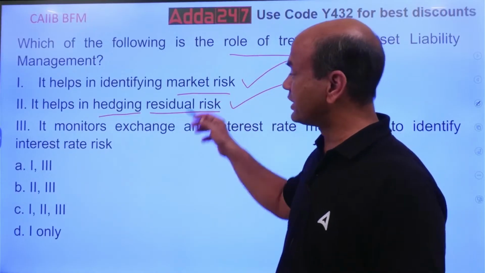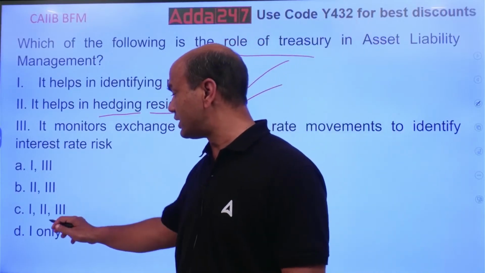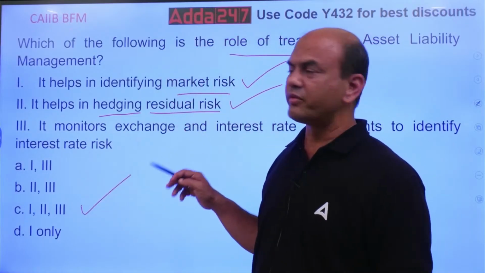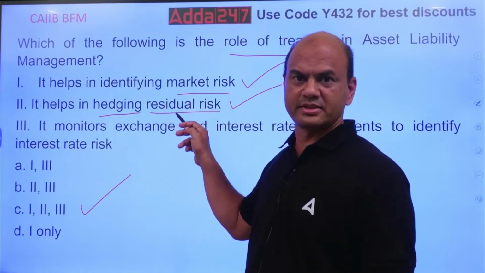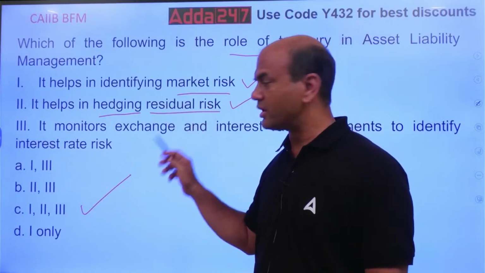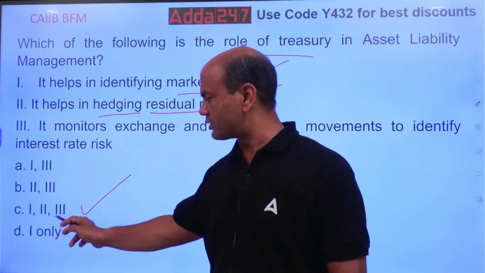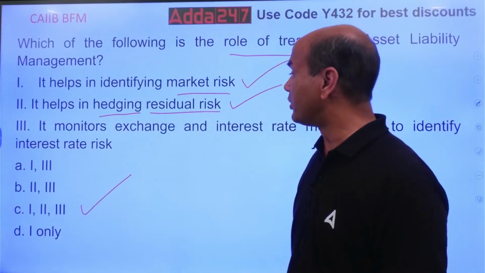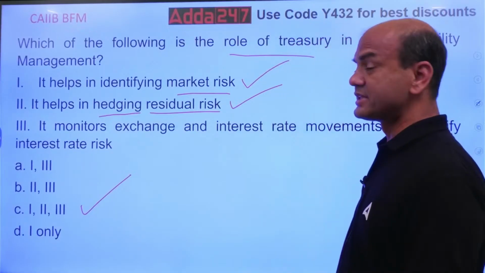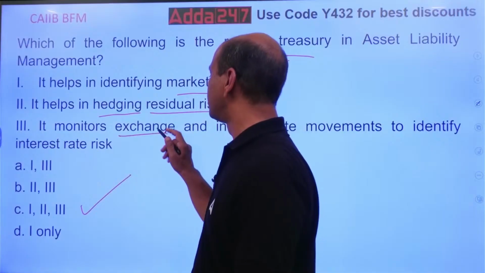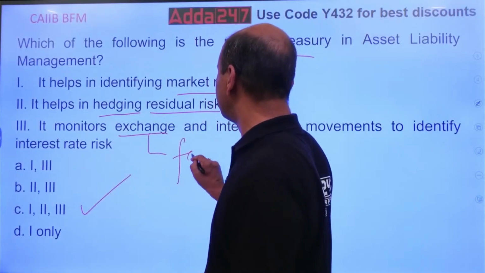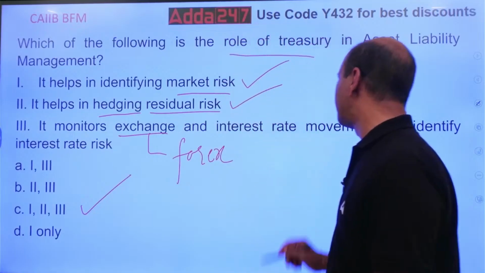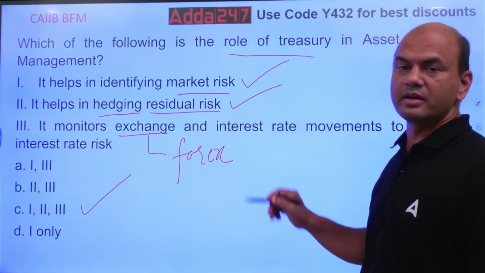Now, do you have the answer 1 and 2 anywhere? No, only this. So the answer will be this only. In exam, whenever you see 1 and 2 as the correct answer but you don't see 1 and 2 as an option, you see only this, then obviously the third will be correct. Let's check, is the third correct? It monitors the exchange. Exchange means forex. So its job is forex, isn't it? Forex management and interest rate movement to identify the interest rate risk.